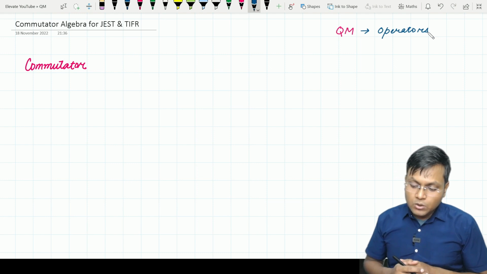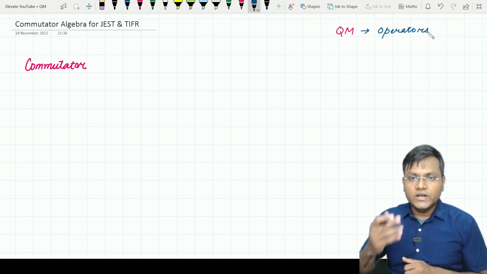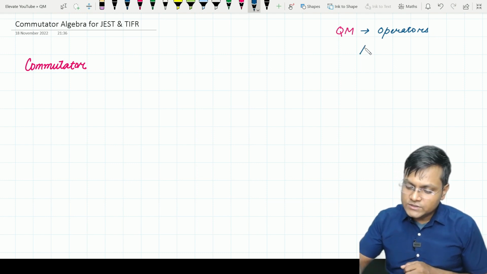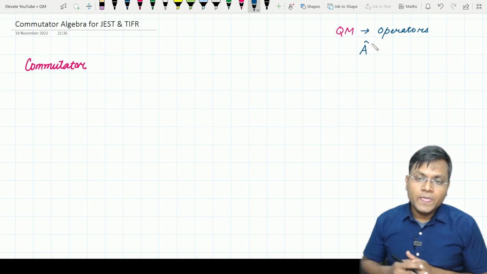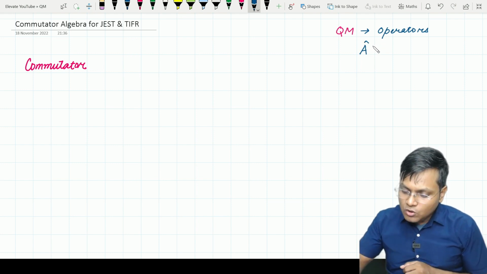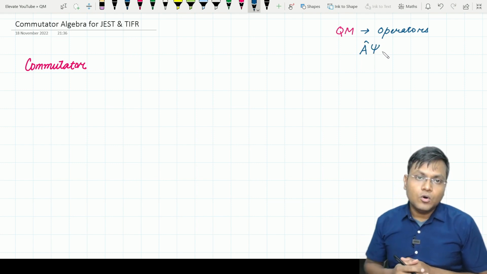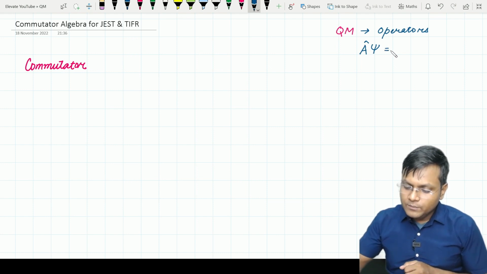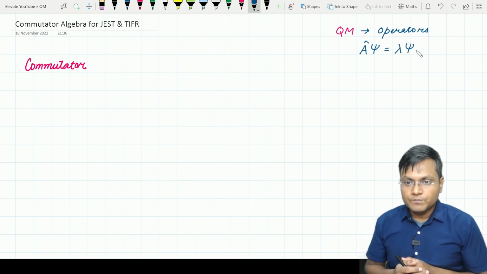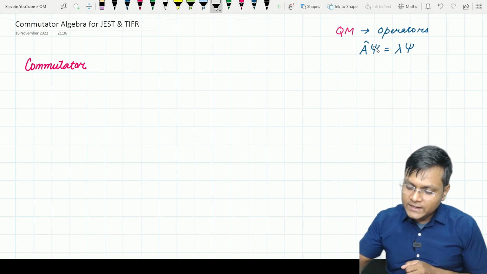What we do is we deal with operators corresponding to physical quantities, such that, let's suppose, if you have an operator A and this operator acts on the state or the eigenfunction solution of a quantum mechanical system, then you end up getting usually what is known as an eigenvalue equation, where lambda is the eigenvalue and psi is the eigenfunction solution.